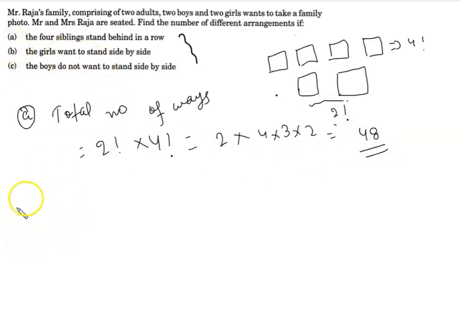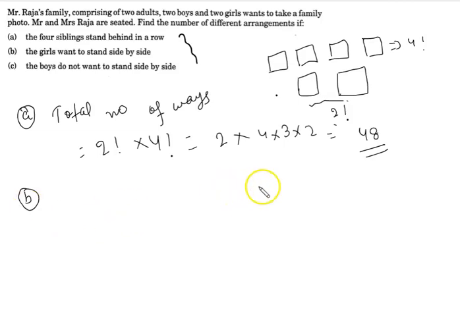Now I am going to find the answer to the other question. It says to find the number of different arrangements if the girls want to stand side by side, meaning both girls are together. This is very simple.